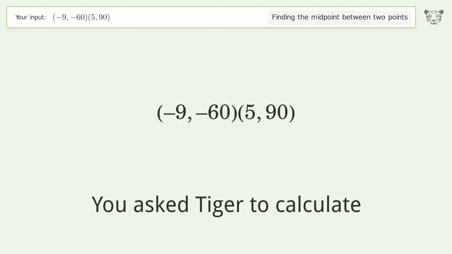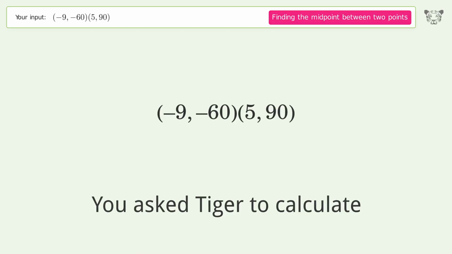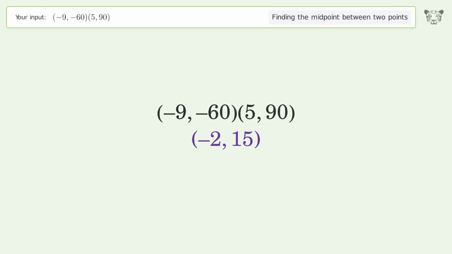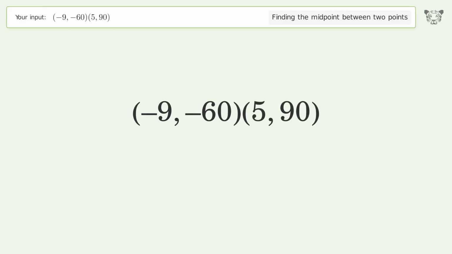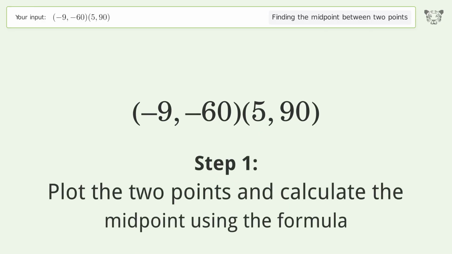You ask Tiger to calculate. This deals with finding the midpoint between 2 points. The midpoint between the 2 points is -2, 15. Let's solve it step by step. Plot the 2 points and calculate the midpoint using the formula.